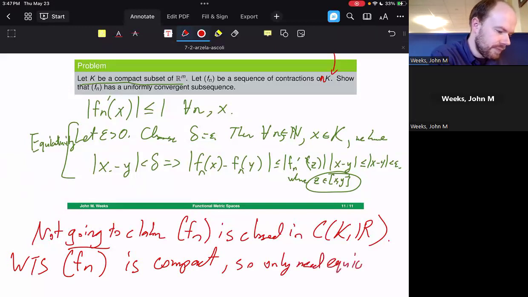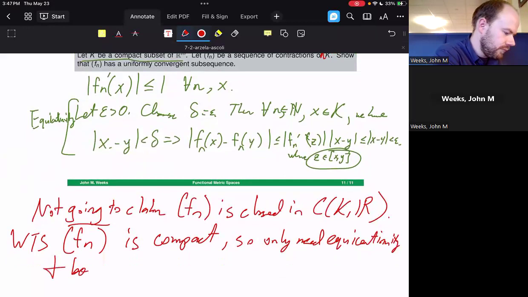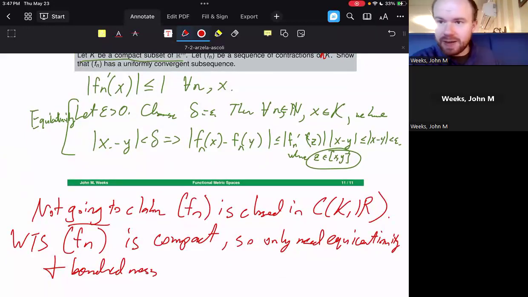equicontinuity and boundedness. Because if we take the closure, we're still going to have equicontinuity of things inside of here. We're still going to have boundedness. Closedness is not going to be adding something to us in that regard. In fact, the closure of a sequence like this is not going to add that much to us. So what we end up getting is still something that is a compact set.